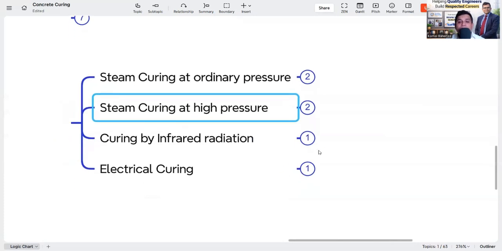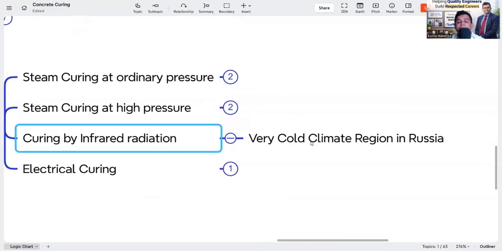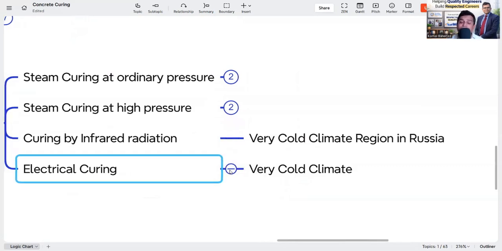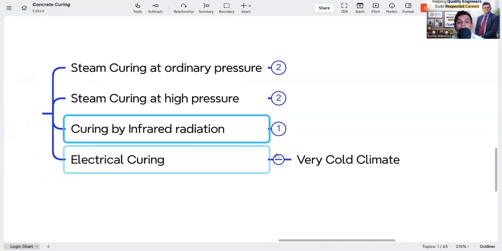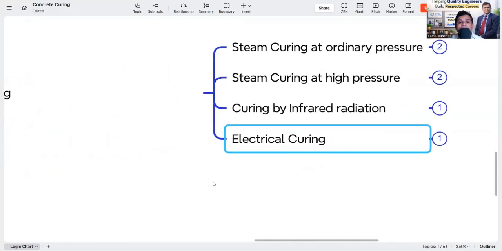That is called autoclave curing, steam curing at high pressure, as against steam curing at ordinary pressure. Now curing by infrared radiation is not widely used in India, but it is used in very cold regions like Russia. But this is also one type of curing method that I am discussing. And electrical curing is also used in cold climates, where the heat is produced either by infrared or electric means. We are not familiar with these two types of curing, but they are also other types of curing, which is why I am mentioning them here. So this becomes the application of heat.